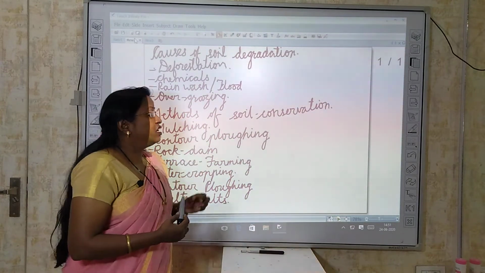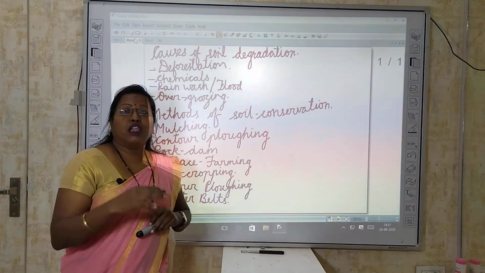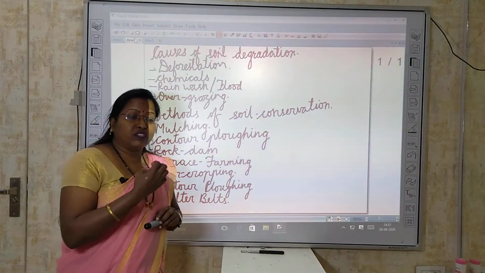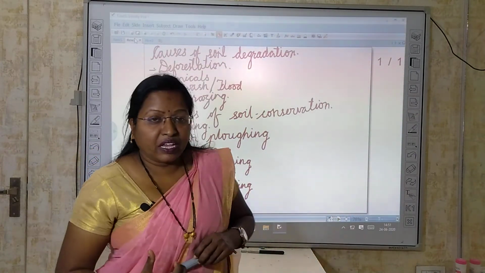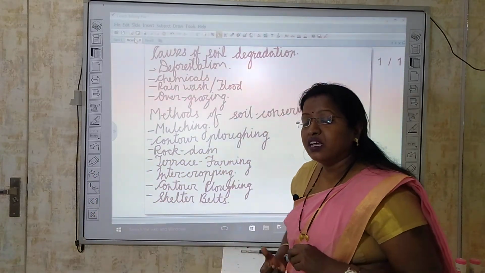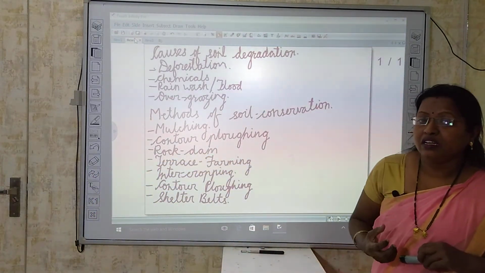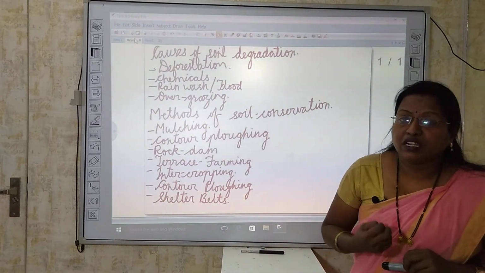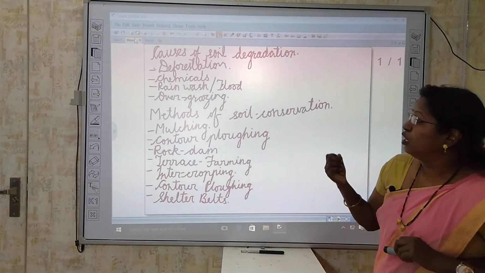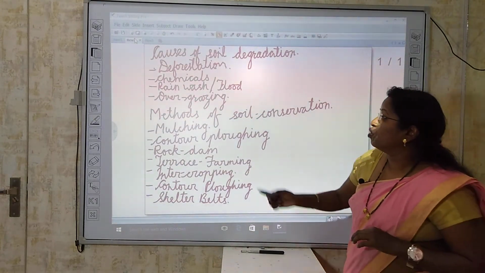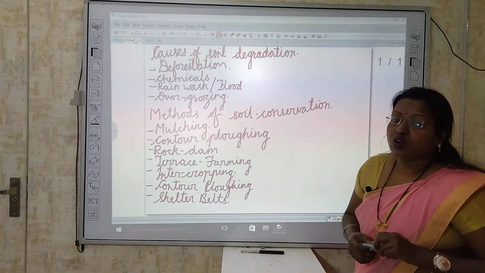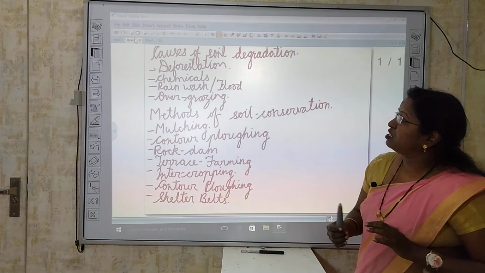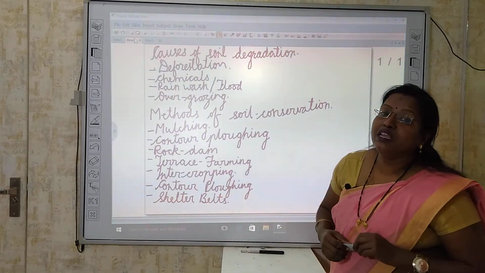But overgrazing, when we are continuously allowing the animals to graze in a particular field, what happened then? Because of the body or the legs of the animals, the soil got stuck and it becomes hardened, and as the soil got hardened, it is quite impossible that vegetation will be there in that particular piece of land. So overgrazing is also one of the causes of soil degradation. So in this way, there are 4 basic reasons of soil degradation.